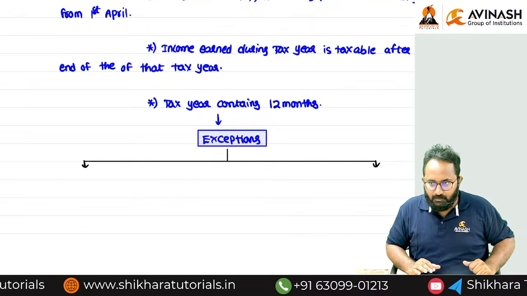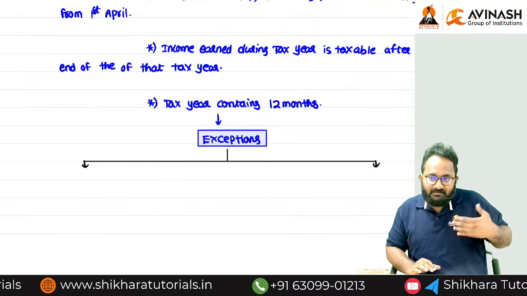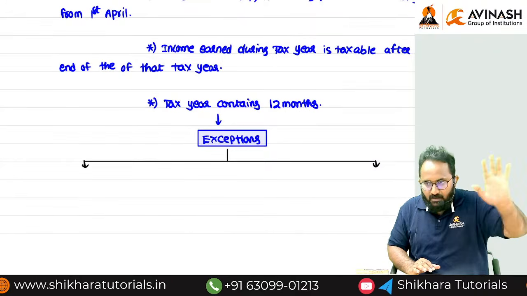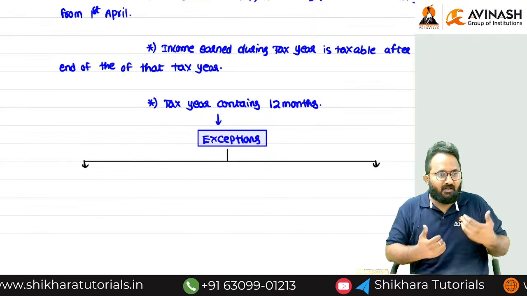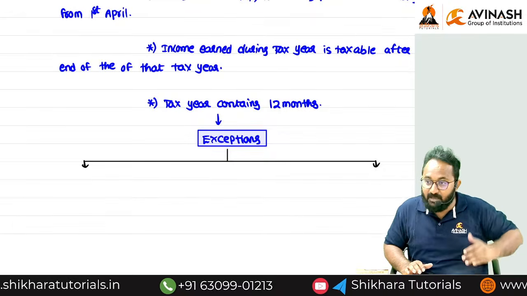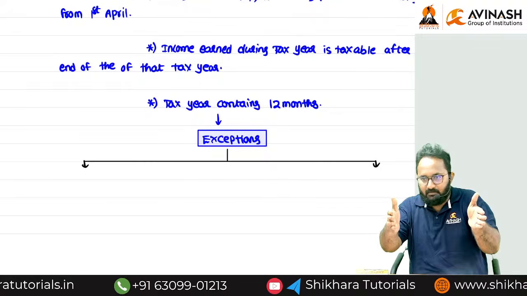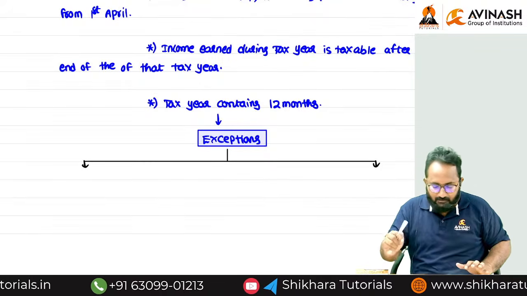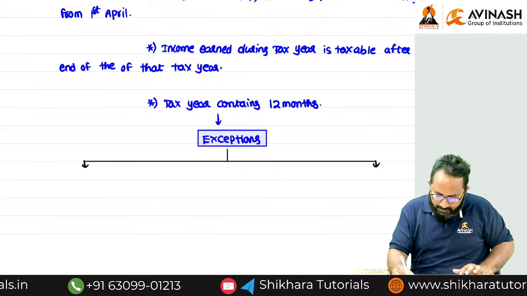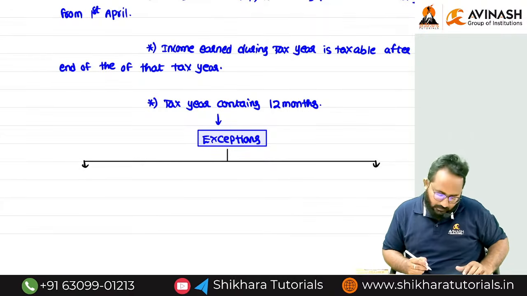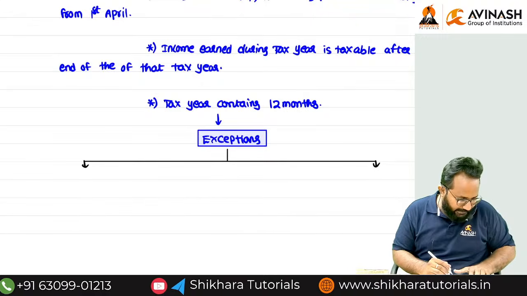That means the earning of income, not previous year, sorry, tax year, starts from September to March. So in these two cases, the tax year contains less than 12 months. Please try to write it down.